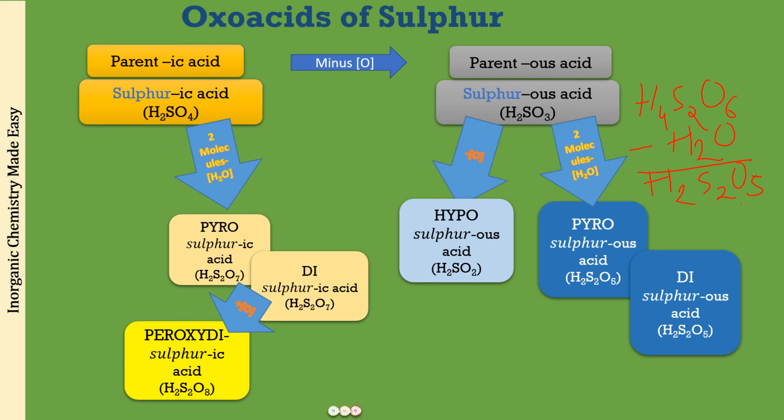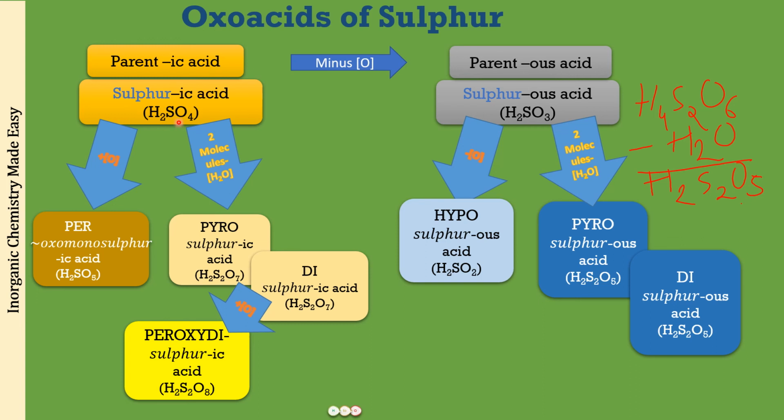Where is the peroxo monosulfuric acid? Well, peroxo disulfuric acid is what you have got from disulfuric acid. So peroxo monosulfuric acid is what you will be getting from sulfuric acid. So add one oxygen to sulfuric acid, H2SO5 it will become, and the name of this compound will be peroxo monosulfuric acid.